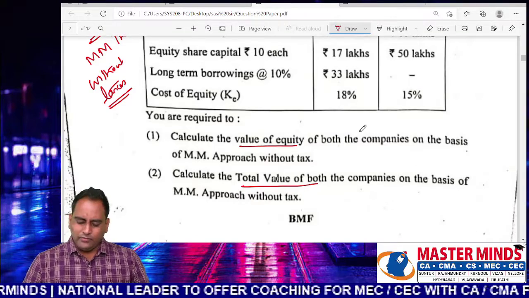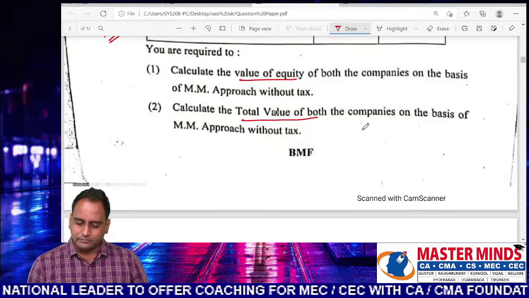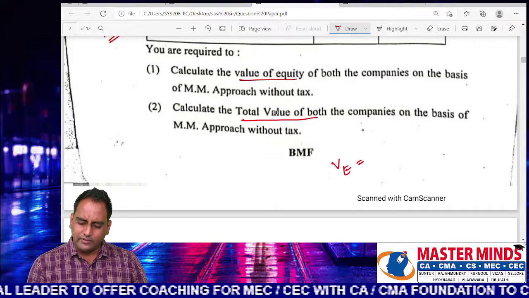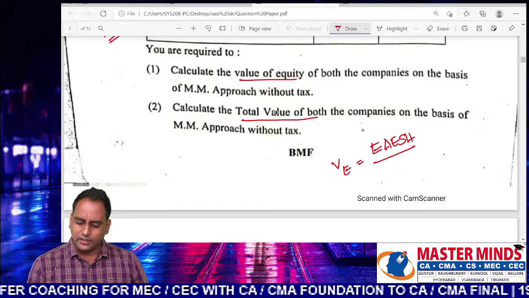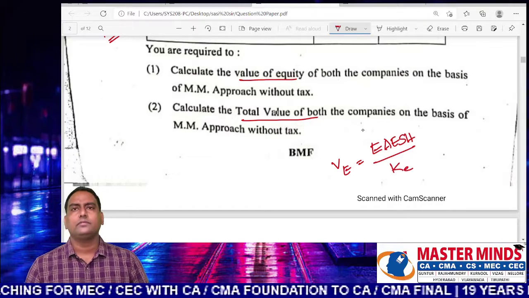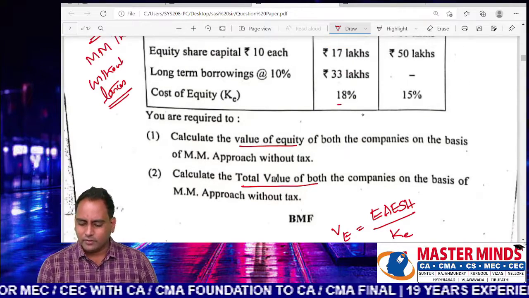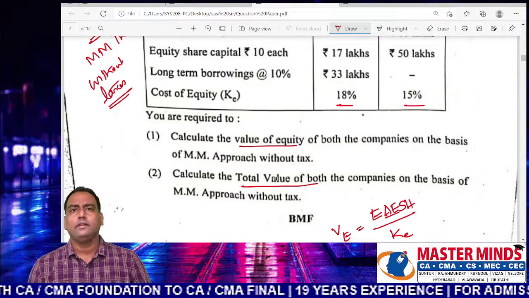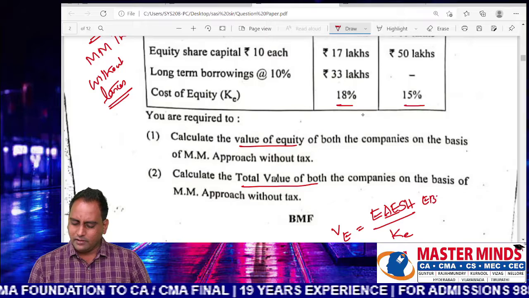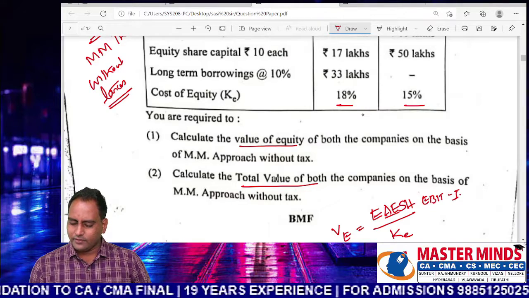How to find value of equity? Value of equity is equal to earnings available to equity shareholders divided by cost of equity. You can see the cost of equity is given. Then how to find the earnings available to equity shareholders? EBIT minus interest.